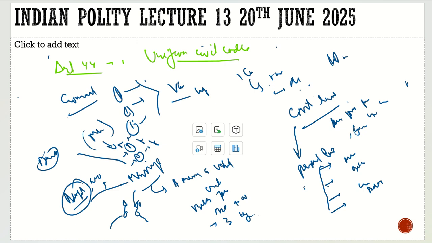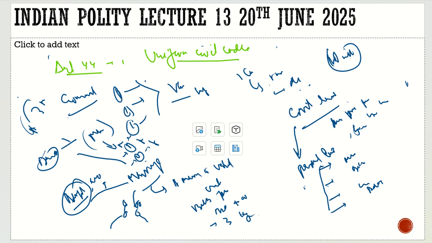What about a Hindu woman? If there is a Hindu woman, what about her? What about a Muslim woman? If there is a divorce now, what about her maintenance? A man has to pay only for 3 months. A Muslim man has to pay the maintenance to the woman. After that, he is not supposed to pay the maintenance.